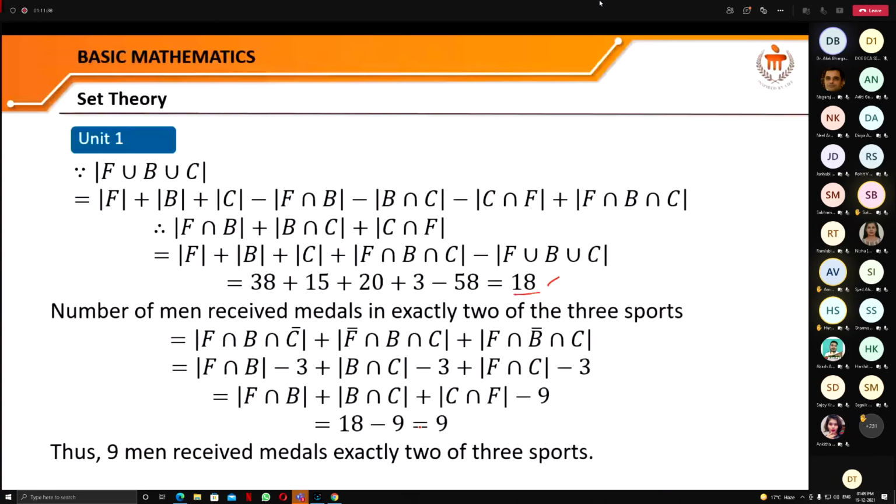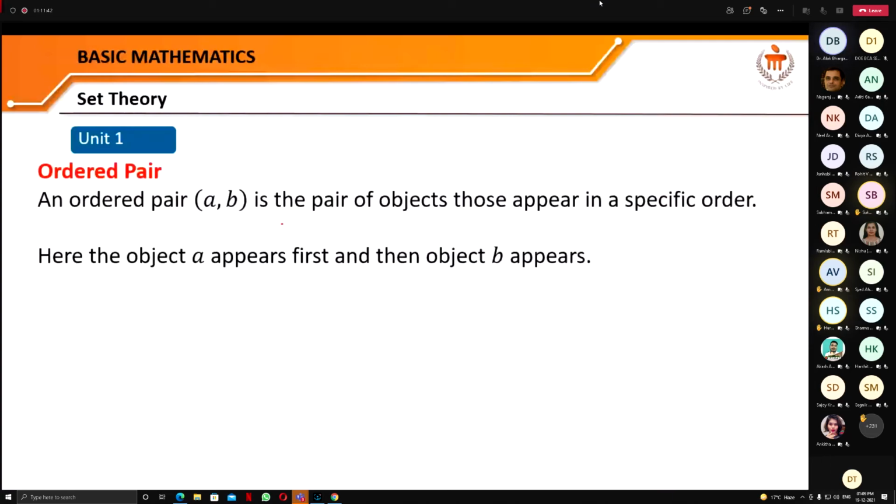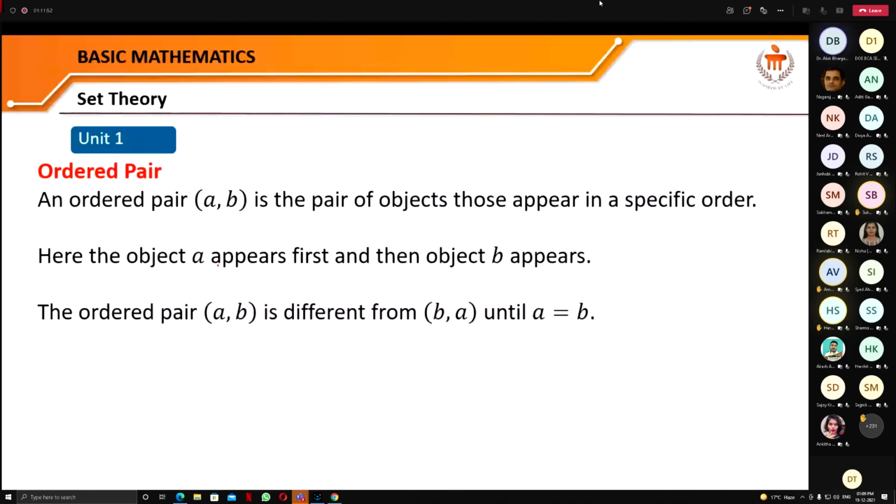The next one is the ordered pair. An ordered pair is the pair of objects that appear in a specific order. मतलब कि पहले A आ गया फिर बाद में B आया. And here, as I told you, the object A appears first and then object B appears, then such a pair is called the ordered pair.